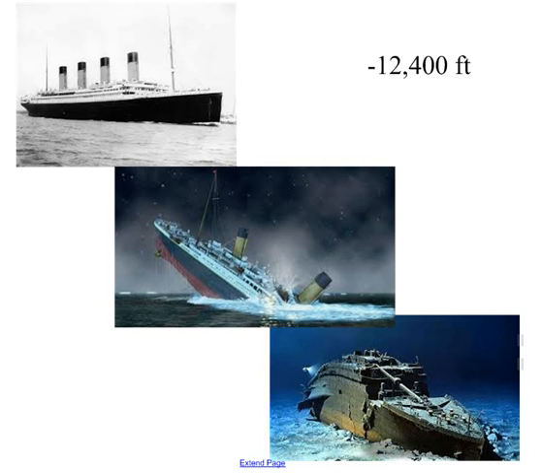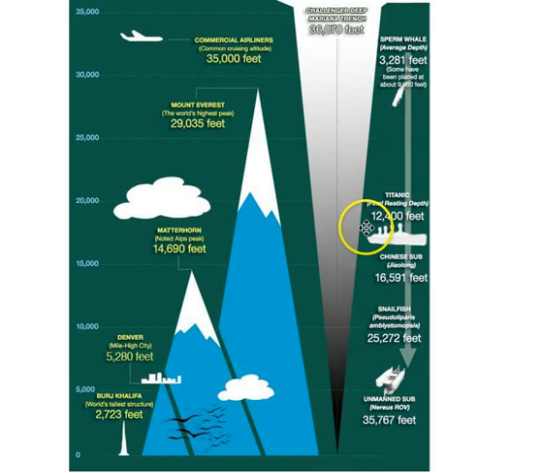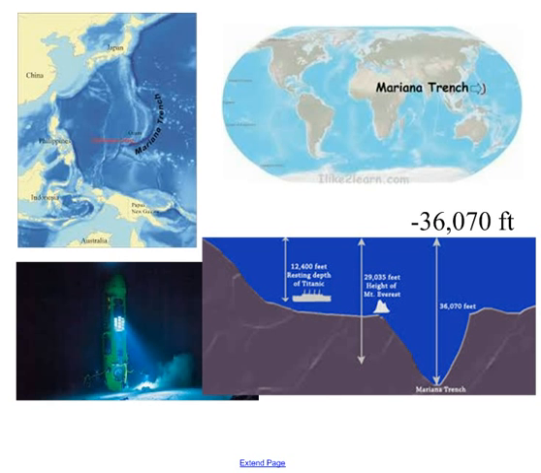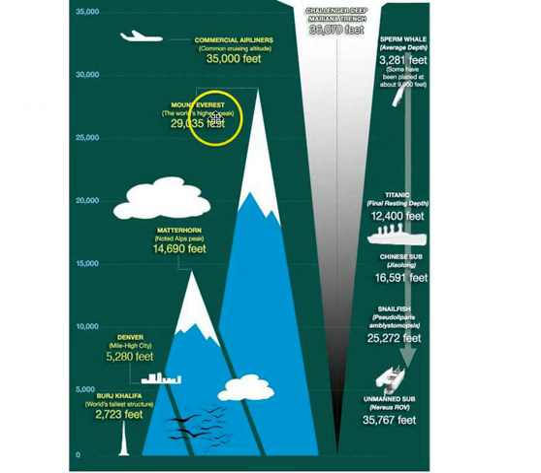Now, what about the Titanic? The Titanic was a boat that sank famously many years ago, and now it's sunk to the bottom of the ocean. And the Titanic is actually negative 12,400 feet below sea level. And then if you think that's far, well, we actually have a trench near Japan, south of Japan. There's a famous trench that is over 36,000 feet below sea level. And so it's hard to imagine how far that is, but think about that's more than Mount Everest. That's actually more than airplanes fly, except it's below sea level.